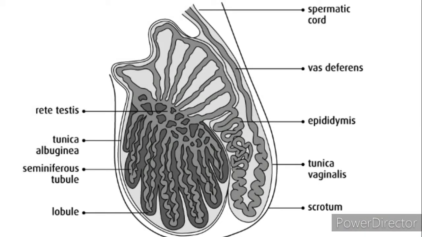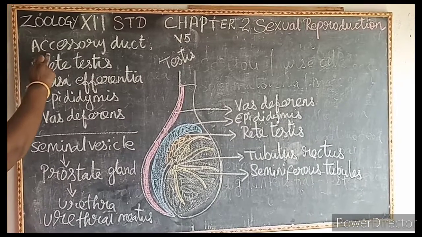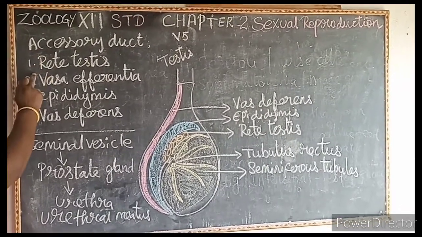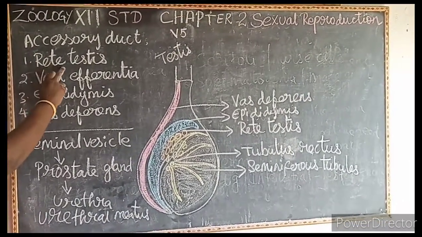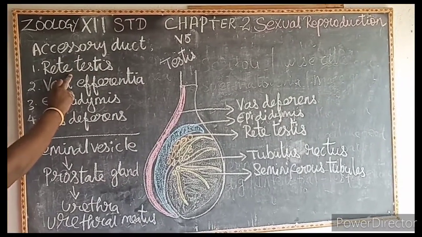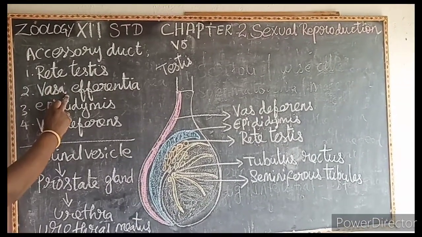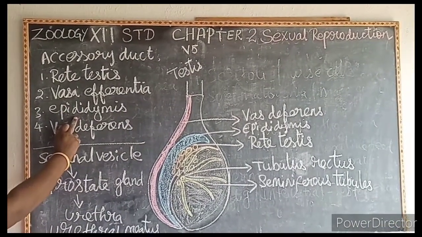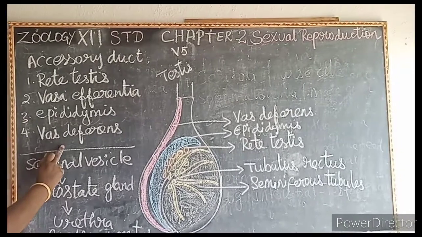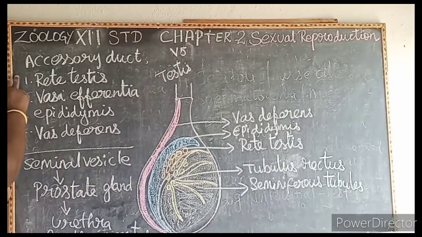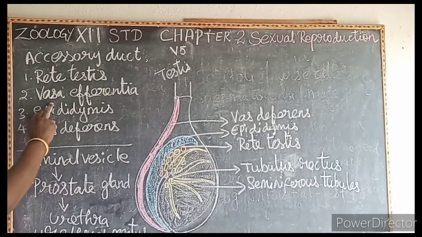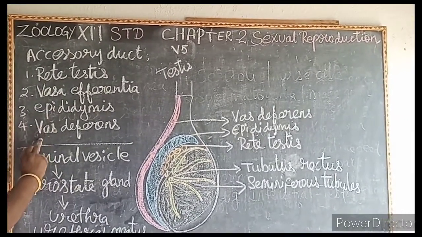Then next we'll learn about the accessory duct. What is accessory? Accessory means additional. So this accessory duct consists of rete testis. The E is silent. You have to pronounce it as rete testis. Vasa efferentia. Say the term, vasa efferentia. Epididymis and vas deferens. So what are the accessory ducts in the male reproductive system? Rete testis, vasa efferentia, epididymis and vas deferens.